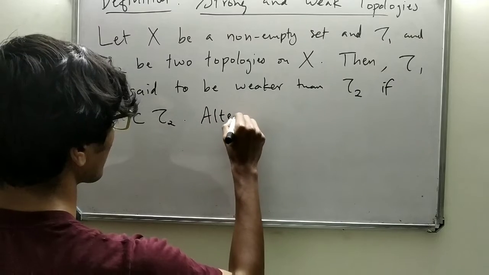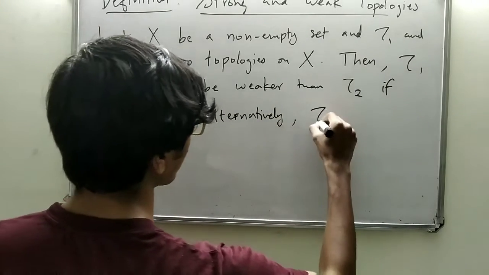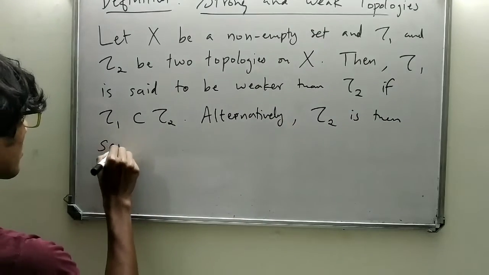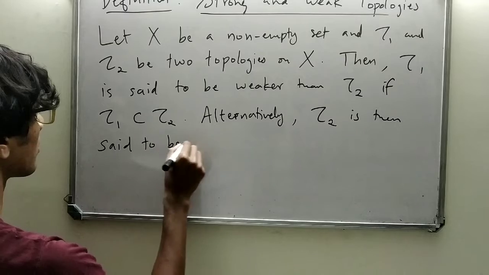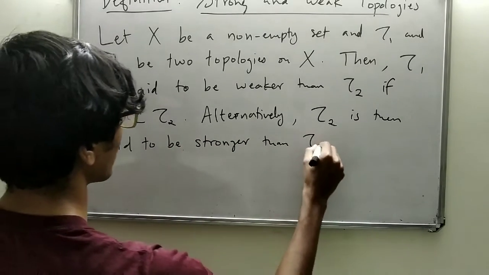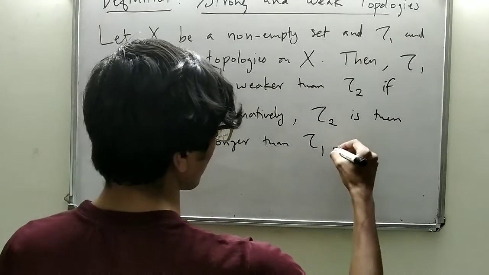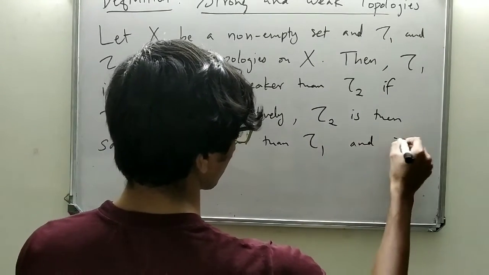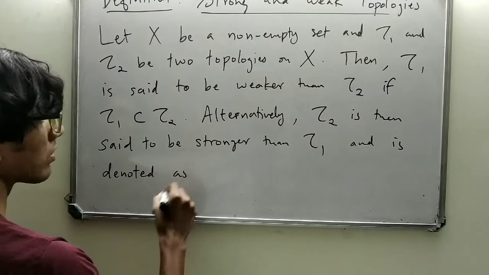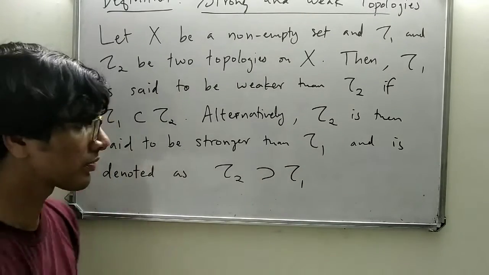Alternatively, τ2 is then said to be stronger than τ1, and is denoted as τ2 contains τ1, the superset notation.